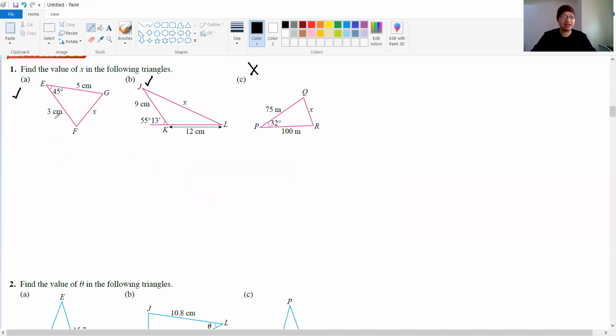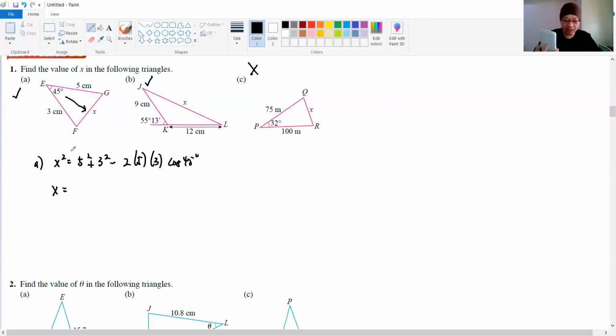Okay, now let's start our first question A here. So you want to find X. And then the opposite to X is 45, right? It's a V shape again. Okay. So X squared equals to 5 squared plus 3 squared minus 2, 5, 3 and cos 45 degree. So straight away you calculate and then square the answer. This one very straightforward. 5 squared plus 3 squared minus 2 times 5 times 3 cos 45 and then square root answer.